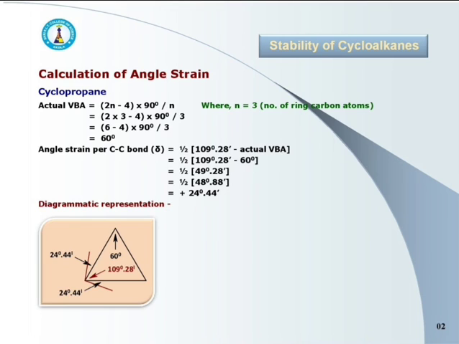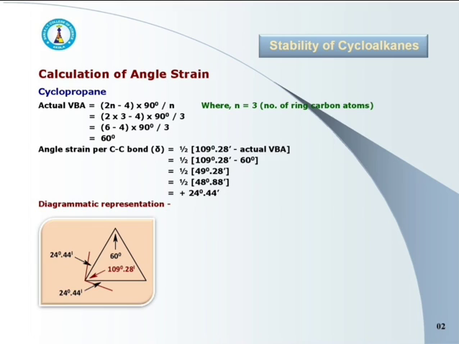Here n stands for number of ring carbon atoms, and as cyclopropane is a three-membered cyclic ring with 3 carbon atoms in ring, the value of n is 3.